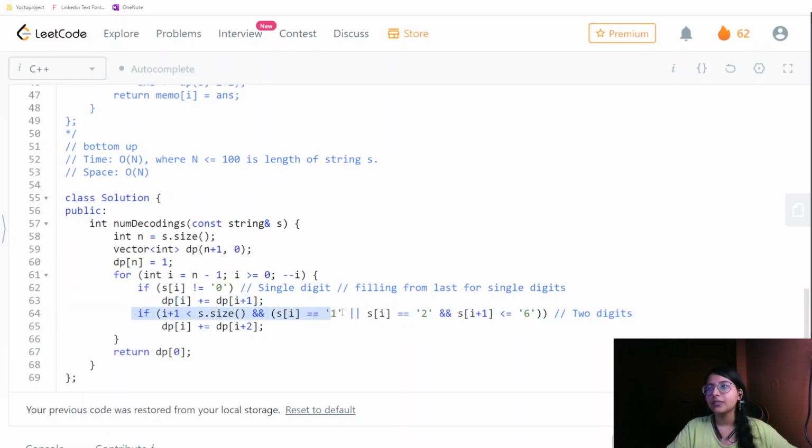And if the two-digit condition is satisfied, then according to that we store in this state. At the end we return whatever is stored at the 0th index. So this was all for this particular solution.